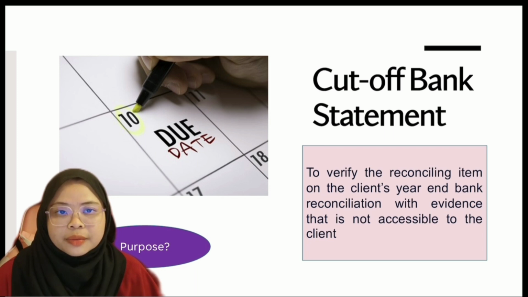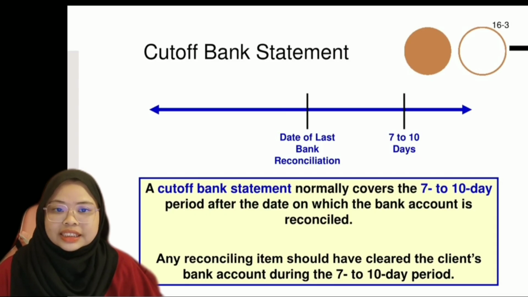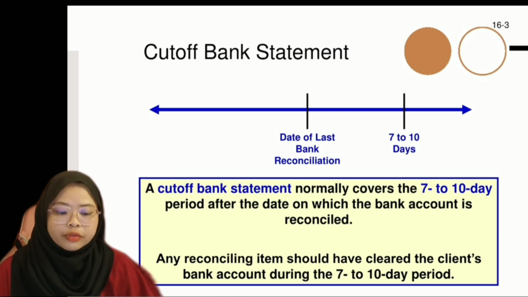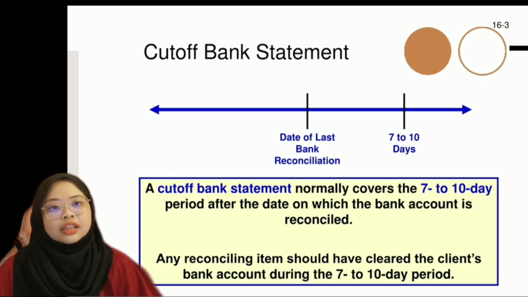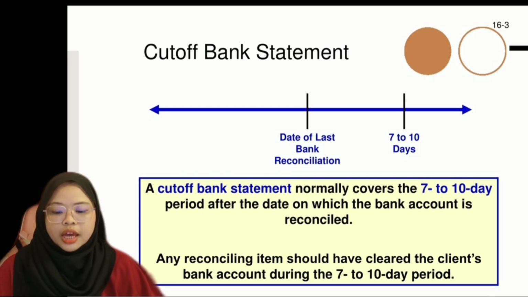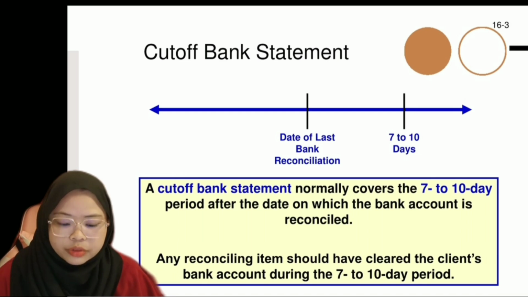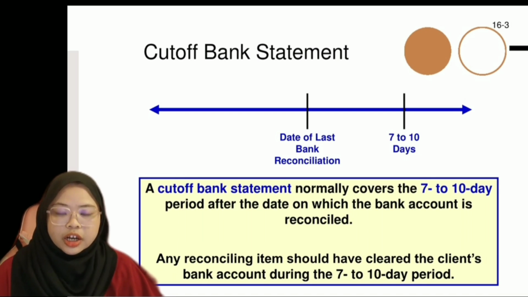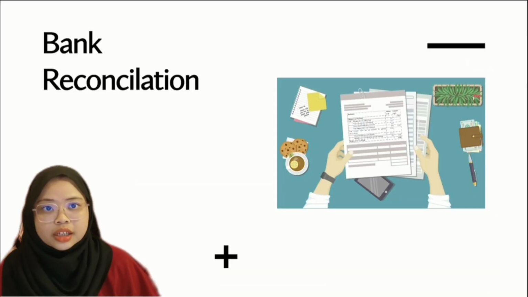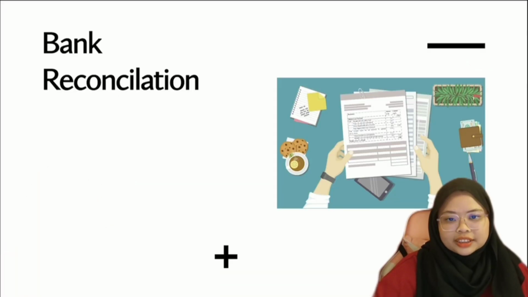The auditor has to request the client to have the bank send the statement for 7 to 10 days, which means the cut-off bank statement normally covers a 7 to 10 day period after the date on which the bank account is reconciled. Any reconciling items should be cleared through the client's bank account during the 7 to 10 day period, so afterward they are not included. The last procedure is the bank reconciliation.